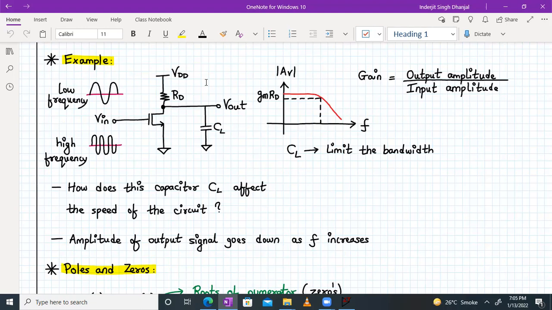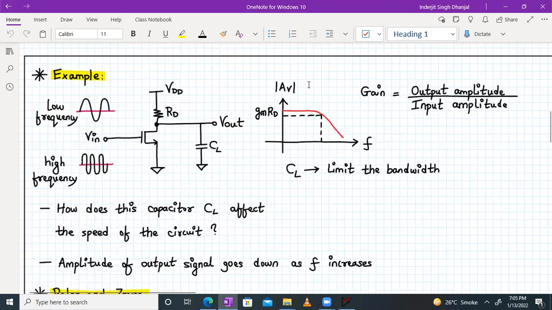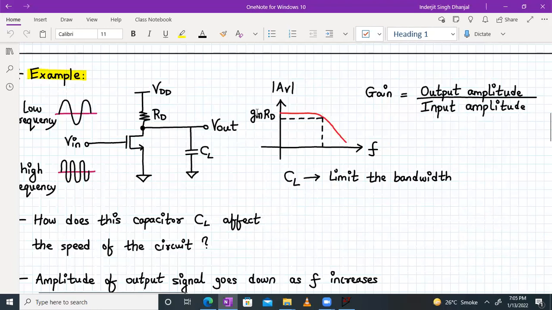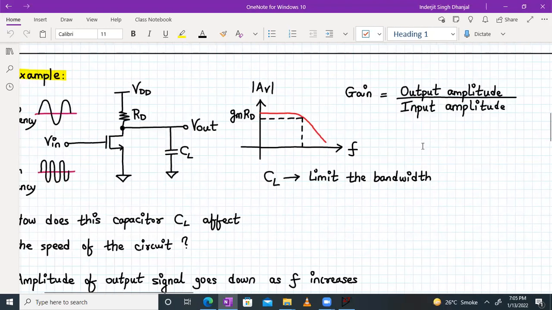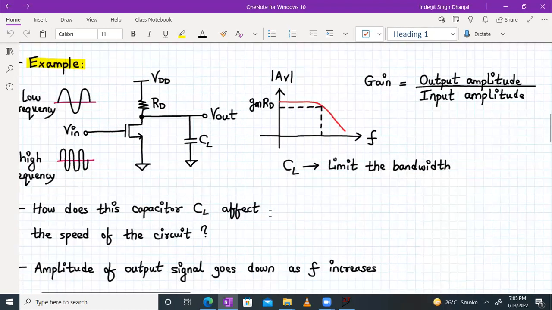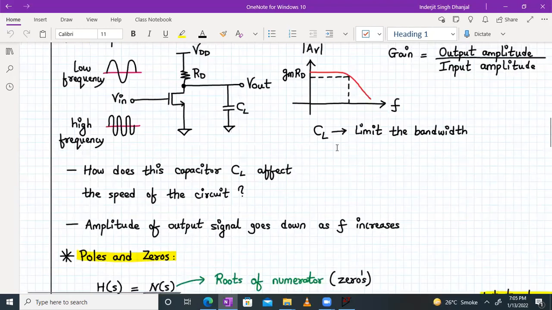In general, the circuit will exhibit a similar kind of frequency response, right? At lower frequencies, the gain will be gm RD. You can look it up: the magnitude of Av, that is the voltage gain, will be gm into RD for a MOSFET. After a particular cutoff frequency, the gain will fall down drastically as the frequency increases. And gain is nothing but output divided by input. And here your load capacitor CL will limit the bandwidth. We will be discussing this in detail.